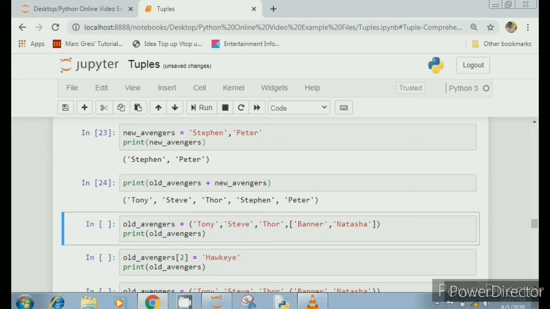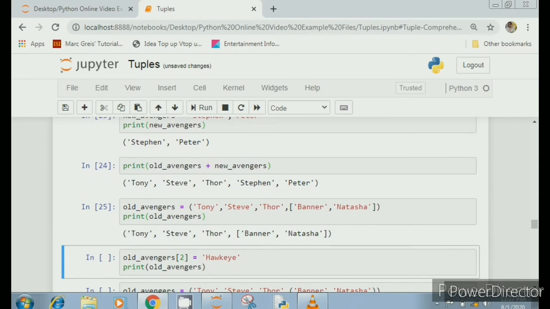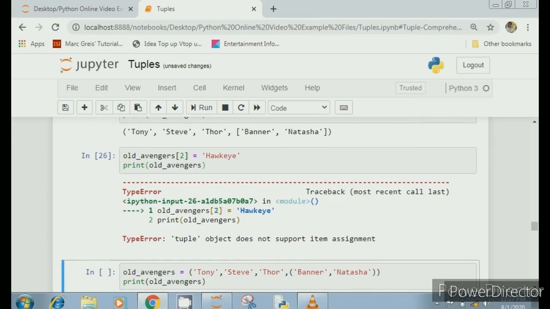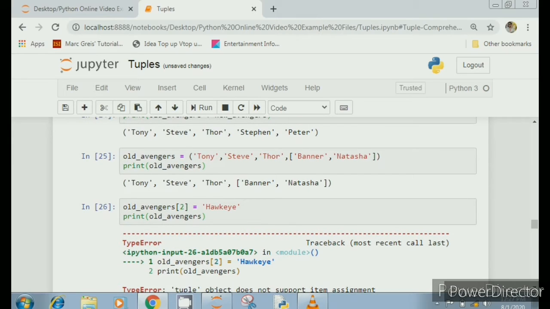So I've got here a nested list, a list within a tuple. Let's run this and see. Okay, so I've got a list and a tuple. If I want to modify the tuple content, so I'm modifying old Avengers 2 equal to Hawkeye, and see, I can't modify a tuple content here as we already saw earlier. But if there is a list within a tuple, I can change that list content, I can modify it.